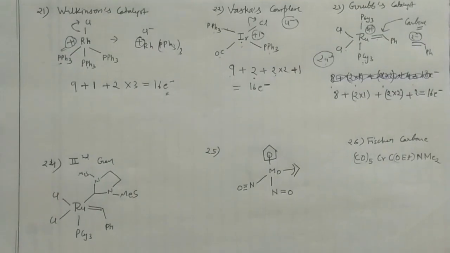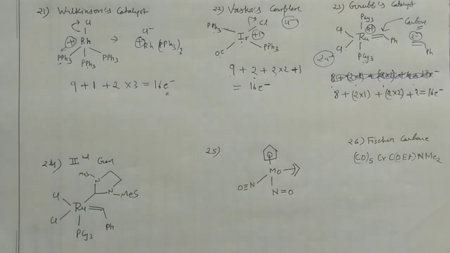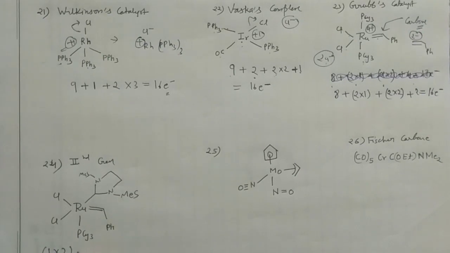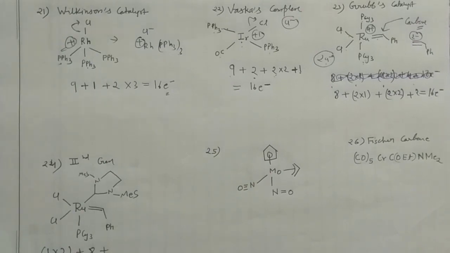Now you can see my next problem. This is the second generation Grubbs catalyst. Again you can solve that problem very easily. The chlorines, 1 into 2, contribute 2. Ruthenium will contribute 8 electrons, neutral method. This PCy3, a neutral cyclohexyl derivative, will contribute 2 electrons.